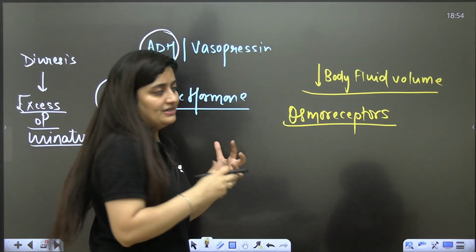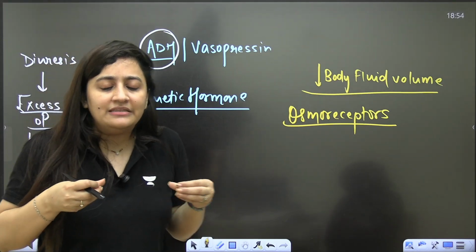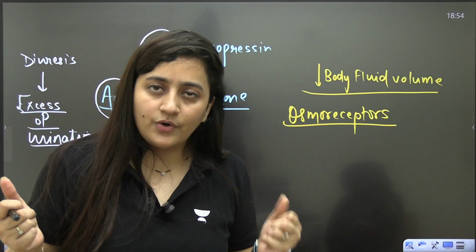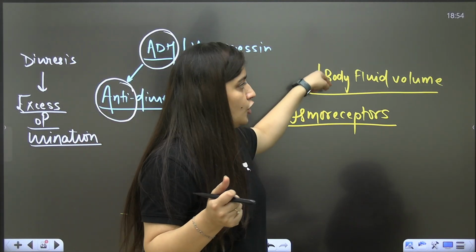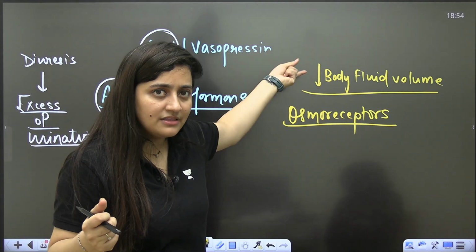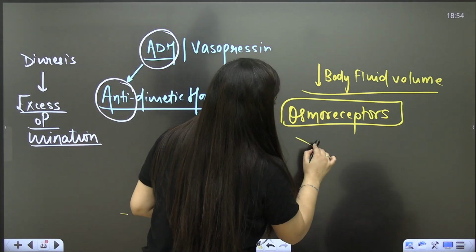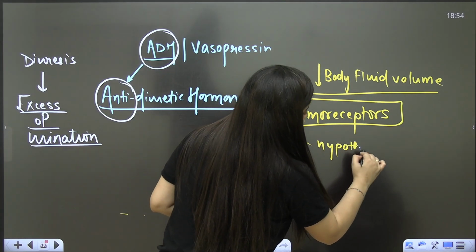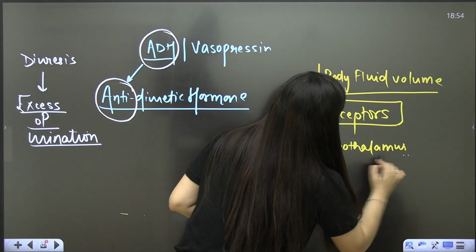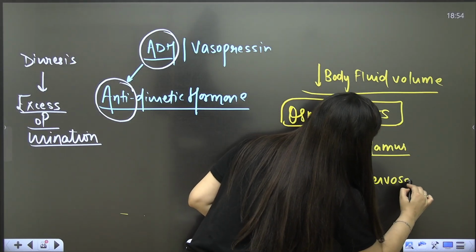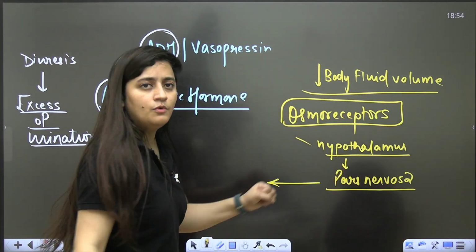Right, osmoreceptors. These are the receptors which sense the change in the osmotic concentration of our body fluids. When there is a low body fluid volume, these osmoreceptors in the hypothalamus get activated and tell the hypothalamus, you have to do something. Then the hypothalamus tells the posterior lobe of the pituitary to take care of it. I have given you the hormones, release it.